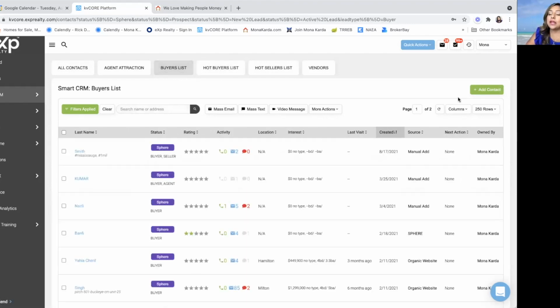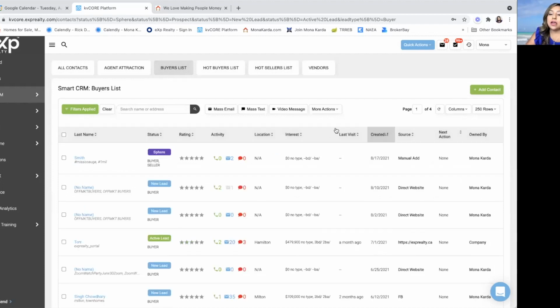So as it's bringing up, instead of having to go through it one by one, you can actually do a mass email. If you can get as many on one page, which is what I've done here, 250 rows, at 4 pages, it's a lot easier than having to do, let's say, 50 at how many pages that would be.